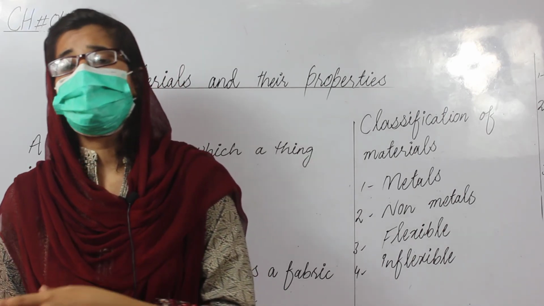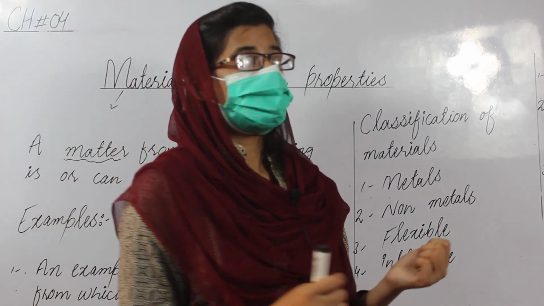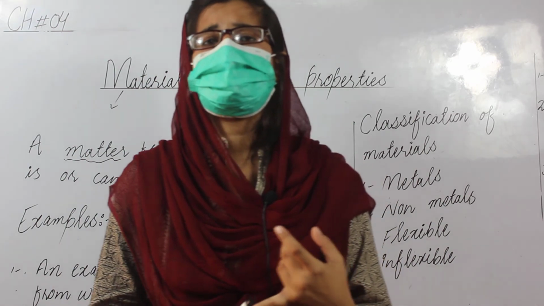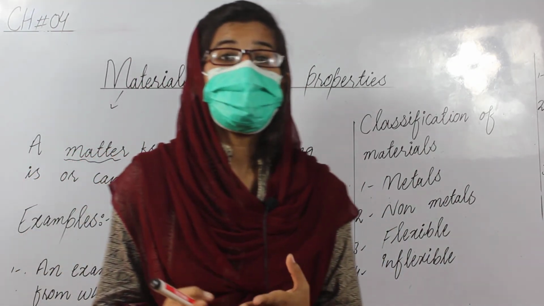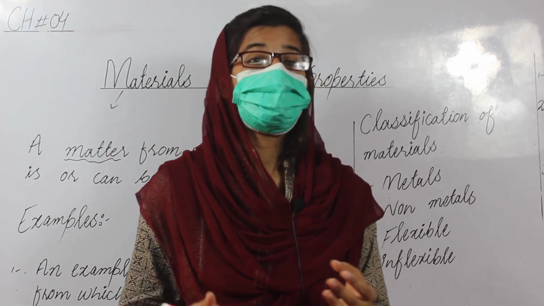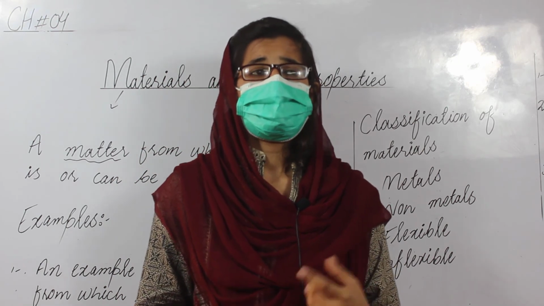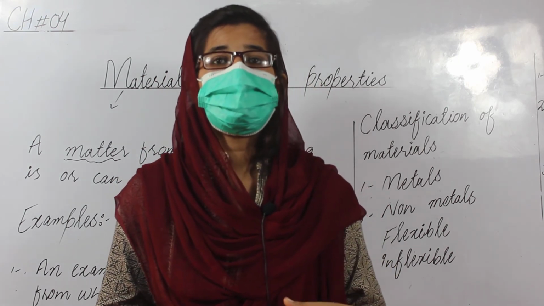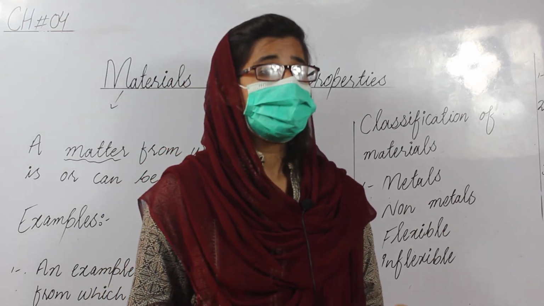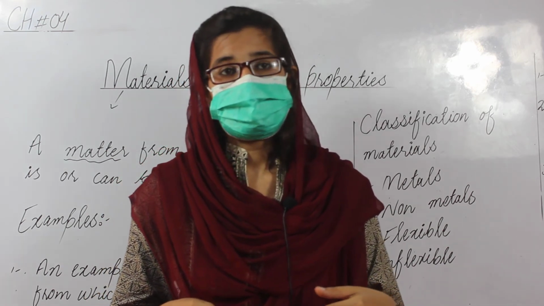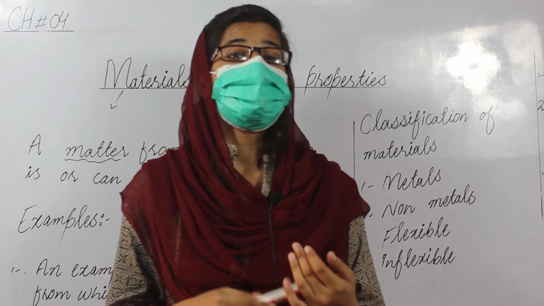Chlorine is used to purify the water, and wood is used to make different things. Examples of metals are copper, silver, iron and gold. Gold is used to make jewelry. And examples of non-metals are oxygen, chlorine, wood, rubber. Rubber is used to make different things, and because it is an insulator, it is a poor conductor of heat and electricity.